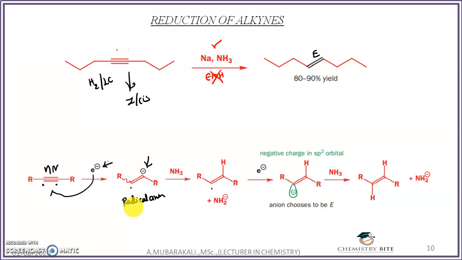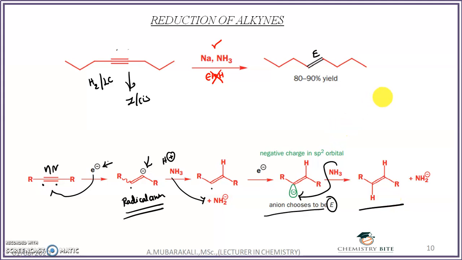It is highly reactive, so this radical anion will accept a proton from the ammonia. Ammonia gives the proton and comes out in the form of NH2, and you can see one free radical was generated. This free radical will accept another electron from the sodium metal and convert into the vinyl anion. This vinyl anion is geometrically stable in the E isomer. The E isomer is more stable than the Z isomer. After formation of the vinyl anion, it will accept another proton from an ammonia molecule, and you will get the trans alkene.